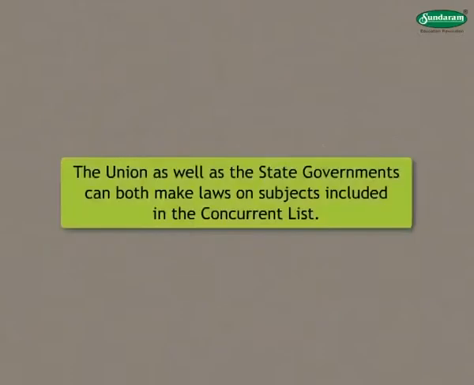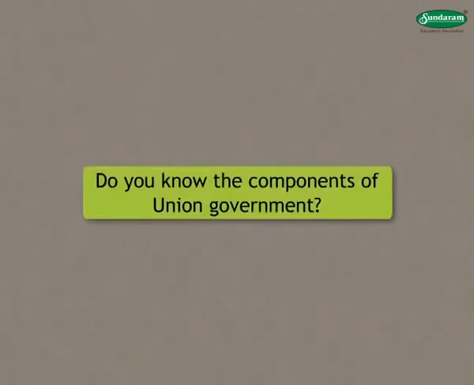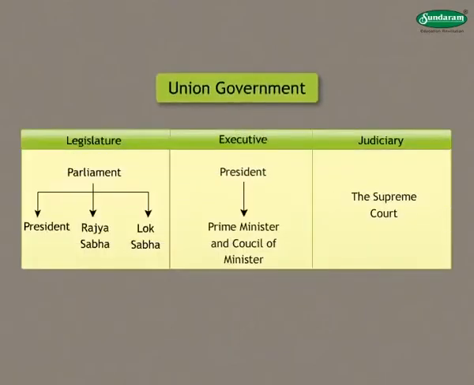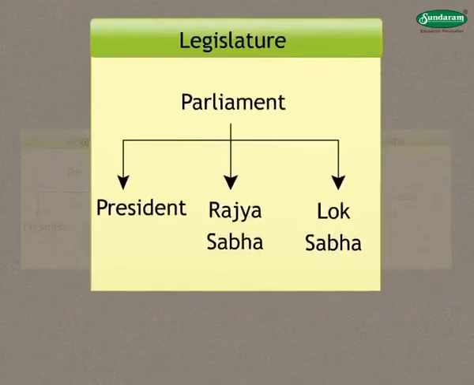The union as well as the state governments can both make laws on subjects included in the concurrent list. Do you know the components of union government? Let us see the structure of the union government. The union government has three components. 1. The legislature. 2. The executive. 3. The judiciary. Let us learn about the union legislature.